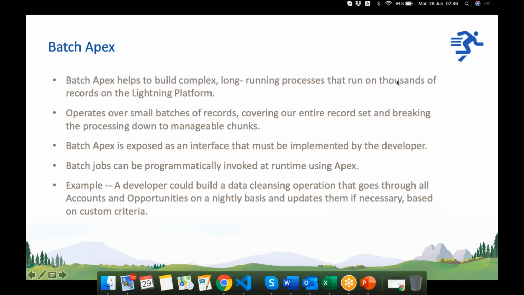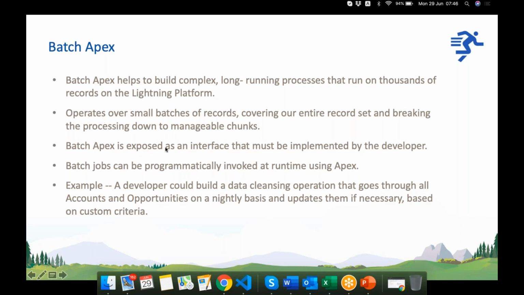Okay, so 1 million records will be divided into batches. Each batch can have a maximum of 2000 records. Imagine if we have 1 lakh divided by 2000, so probably around 50 batches, right?